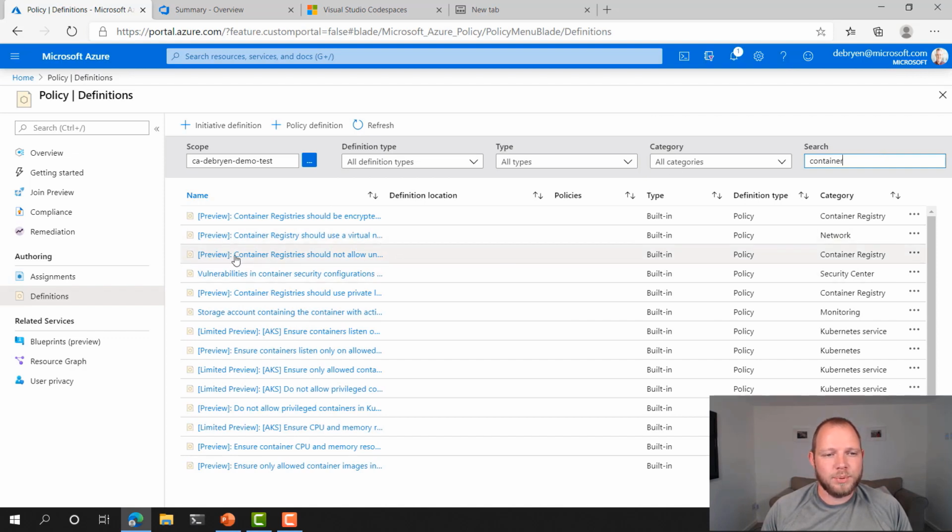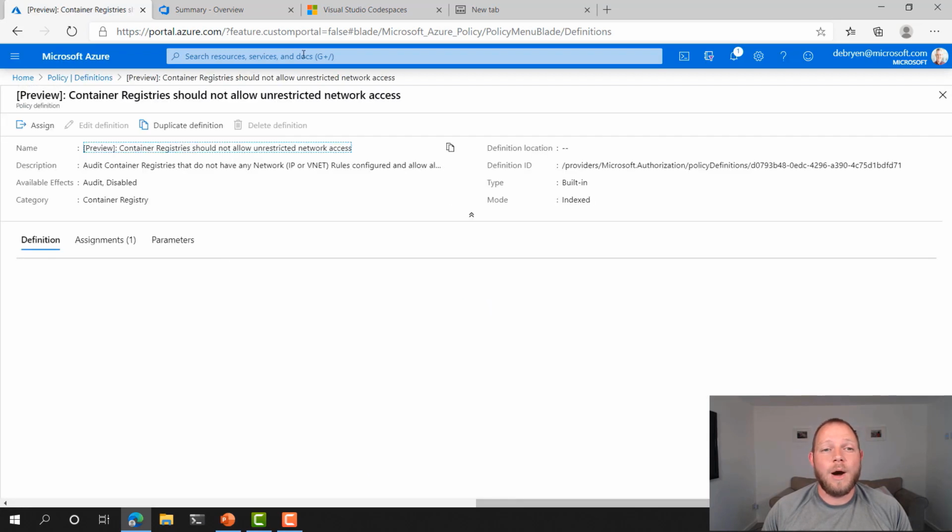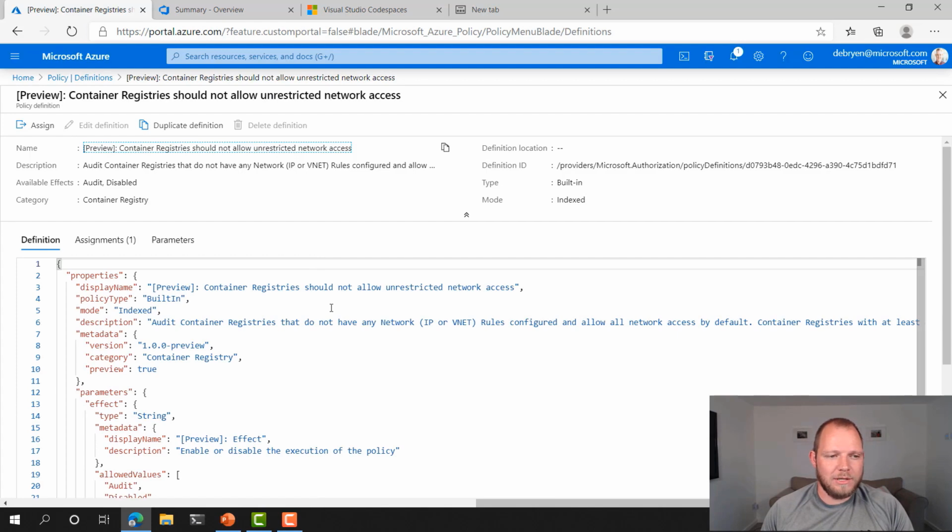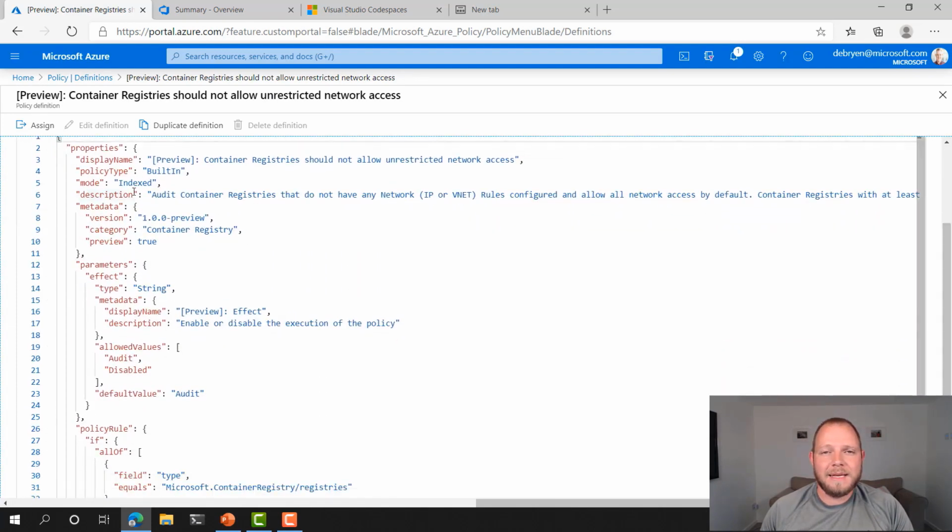So we have this one here, it says preview, container registries should not allow unrestricted network access. So let's look at what this policy looks like. Here is the JSON representation. You can see that we have a display name, a policy type. You see this is built in. We won't have time to go into that today, but you can also build custom policies in here as well. And basically any attribute that you may be able to set within a Resource Manager or Terraform template, you can have a policy check that the value of that parameter meets the requirements that you need.